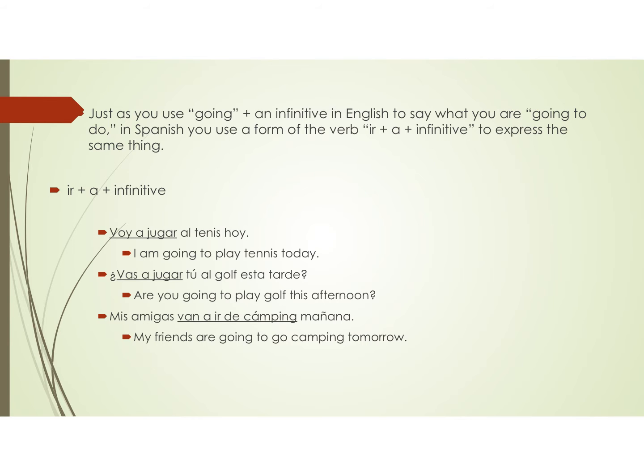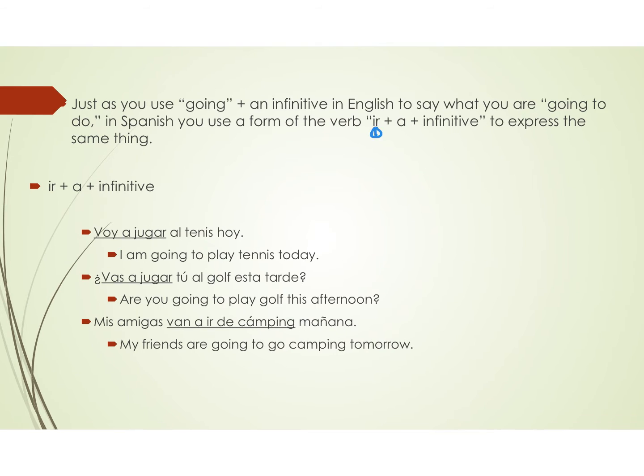So remember, just as you would say that you are going to do something in English, in Spanish you can use a form of the verb ir, that's our part one, a form of a, that's part two, and then an infinitive, that's part three, to express the same idea.